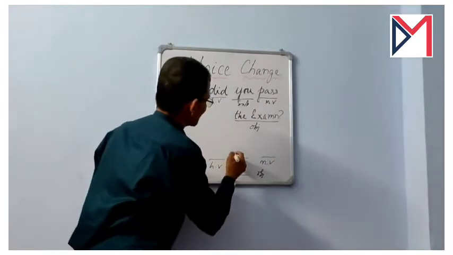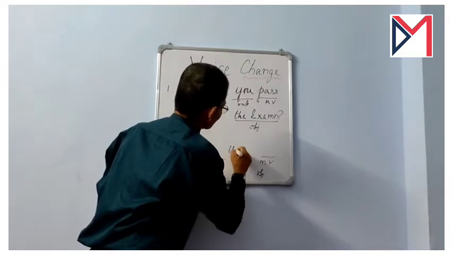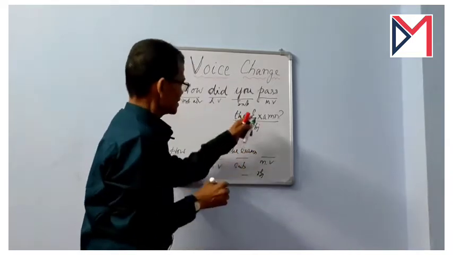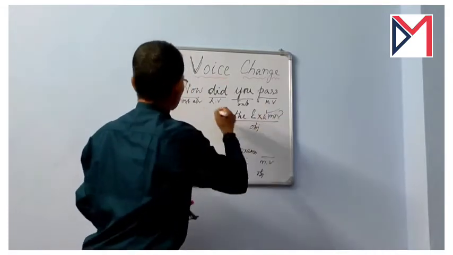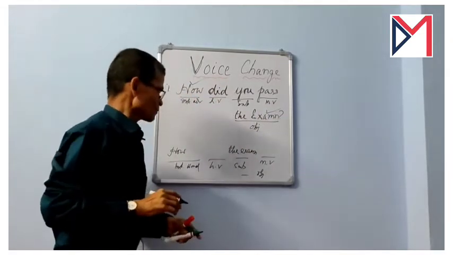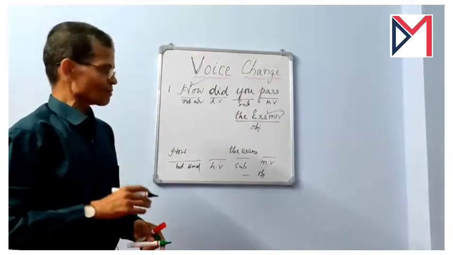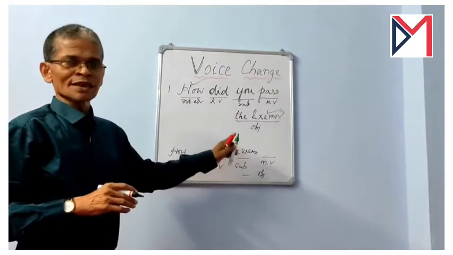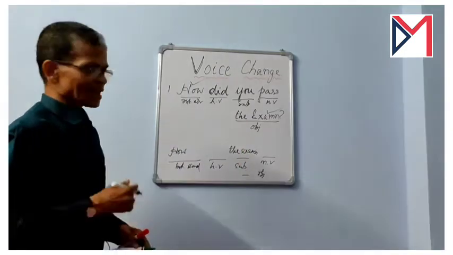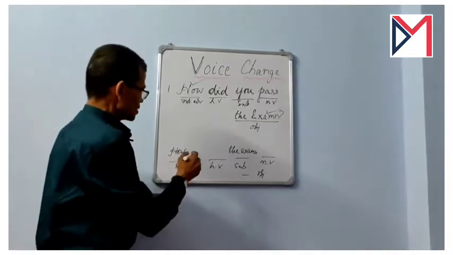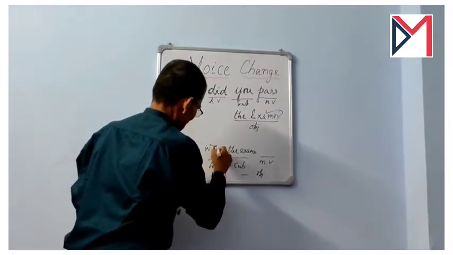The examination, the subject of the passive verb, is in third person singular number, so now we are sure that out of was or were we have to use was here.